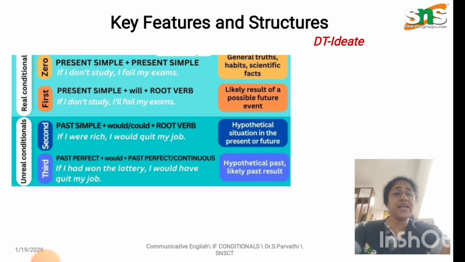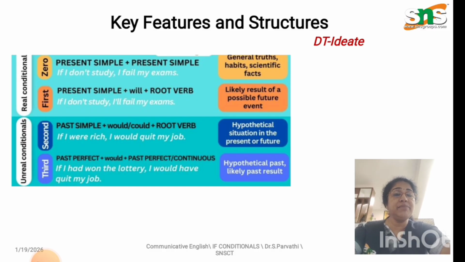And first conditional: present simple plus will plus root verb. If I don't study, I will fail my exams. It's a likely result of a possible future event. So these two conditionals come under real conditionals. And what are unreal conditionals? Second and third come under unreal conditionals.